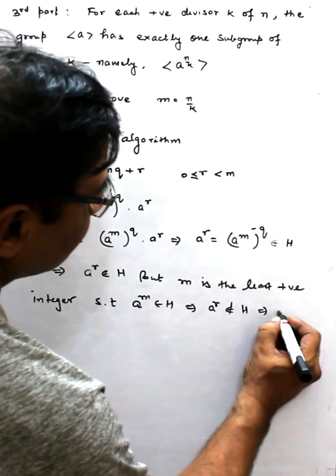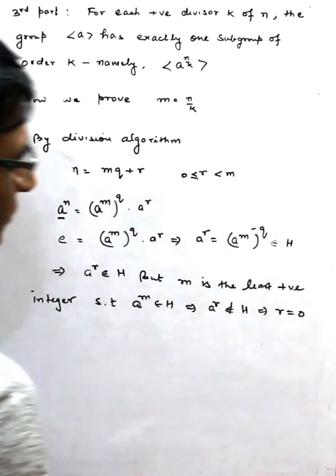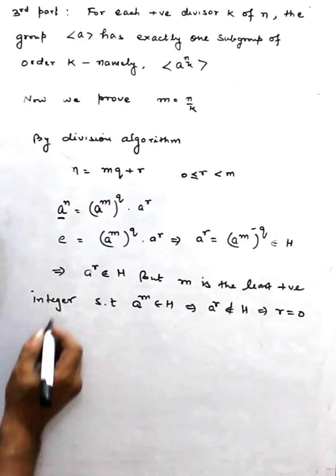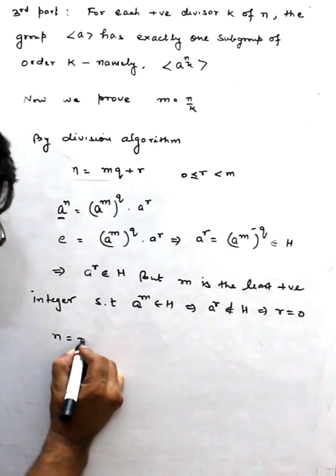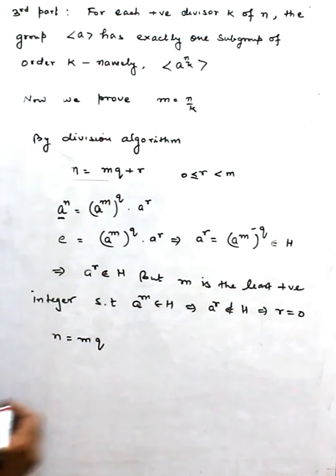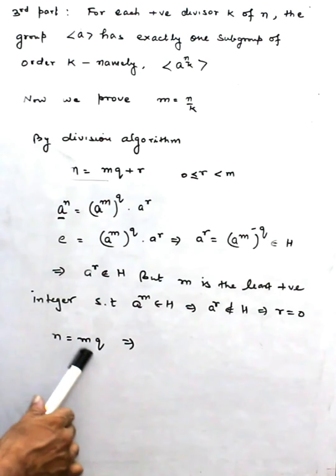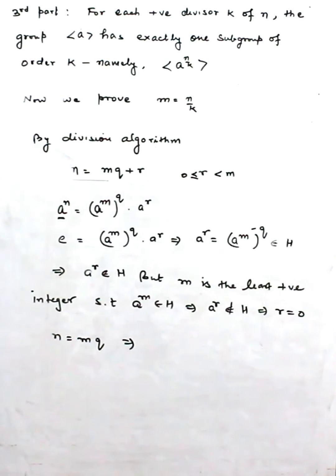It implies r is equal to 0. And if r is equal to 0, then from this equation we have n is equal to mq, and this means m divides n.